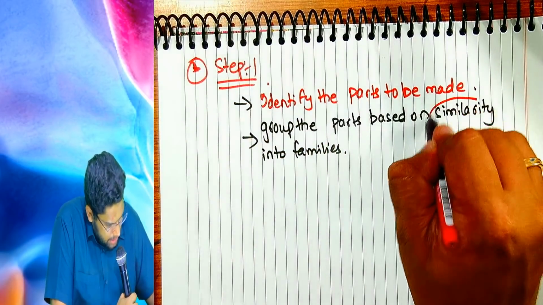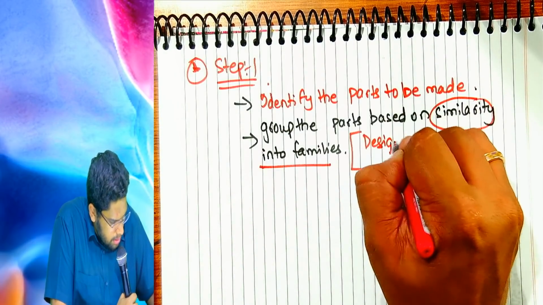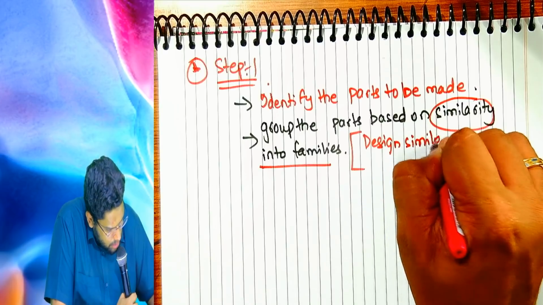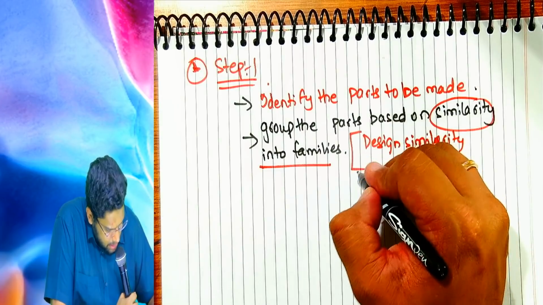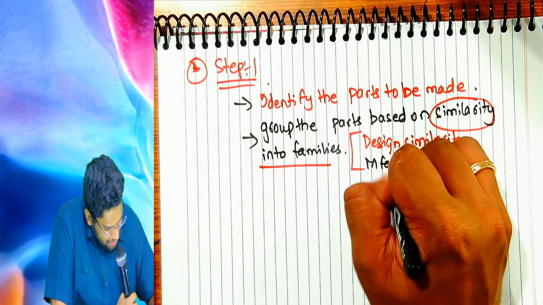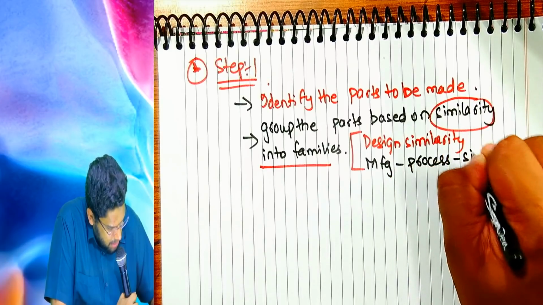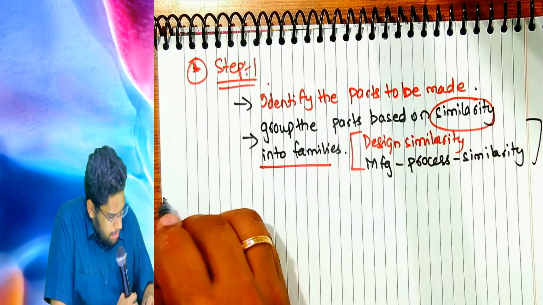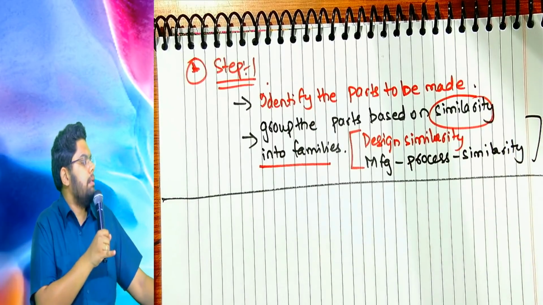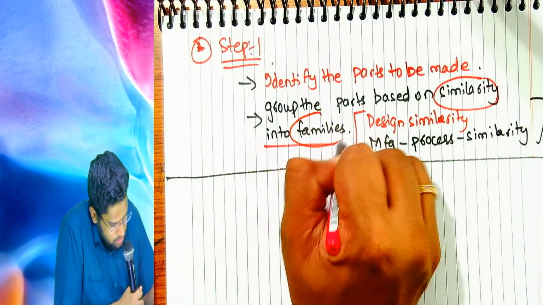Based on similarity. What kind of similarity? It can be design similarity. Go on writing. It can be design similarity, or it can be manufacturing process similarity. Whatever the similarity may be, please group those parts into families. Okay.